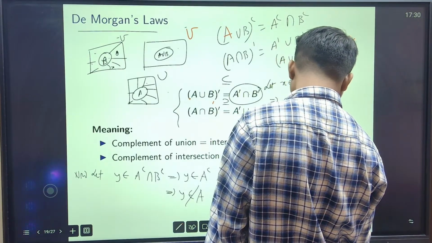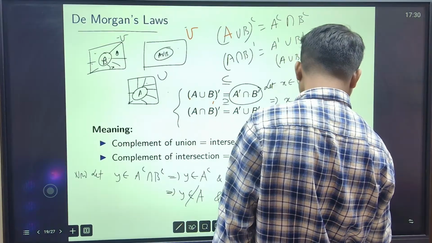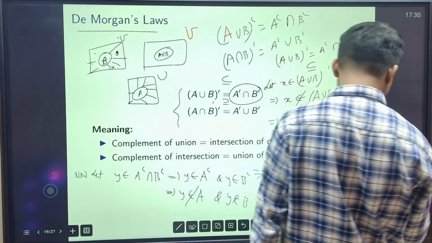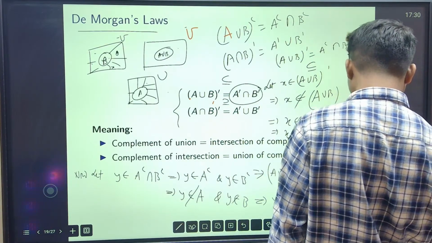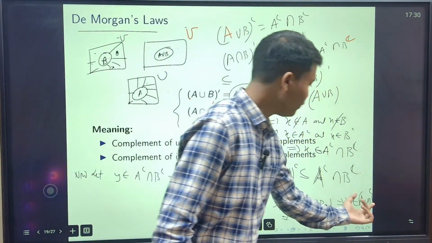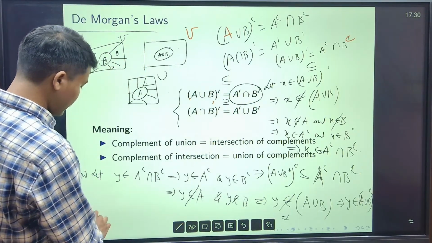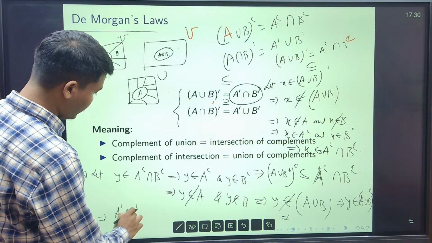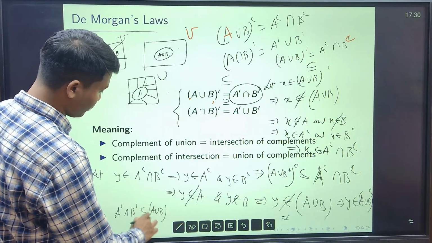y is not in a union b. This implies that y is a member of, যদি a union b তে না থাকে তাহলে কি a union b এর কমপ্লিমেন্টে আছে, a union b তার কমপ্লিমেন্ট. This implies that দেখ I have taken one element from here, I am getting it to be a union b তার whole complement, এখানে নিয়ে এখানে দেখিয়ে দিলাম. So this implies that a complement intersection b complement is a subset of a union b তার কমপ্লিমেন্ট.